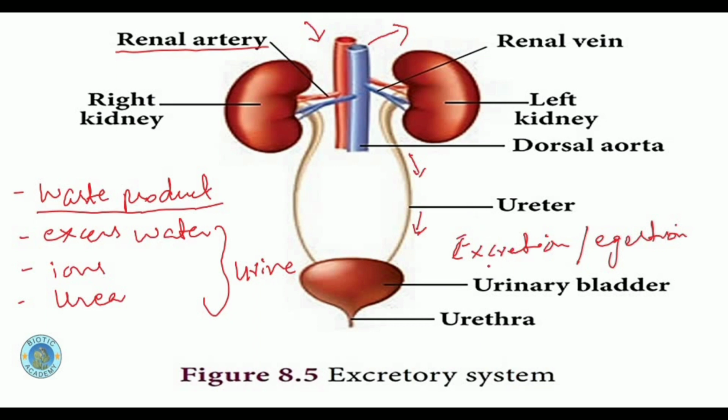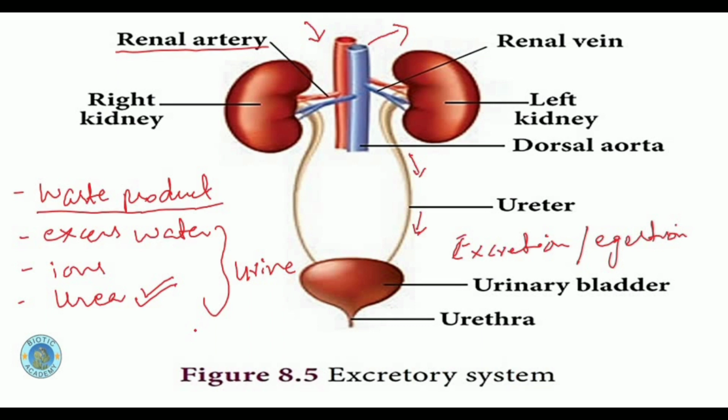Excretion is also the removal of carbon dioxide from the lungs, which is also a metabolic waste. And excretion is also the removal of a small amount of urea through the skin in the form of sweat. That is also excretion. So the main point is that excretion is the removal of the metabolic waste which is produced within the cell. Now, if we talk about urine, we take this word urea.